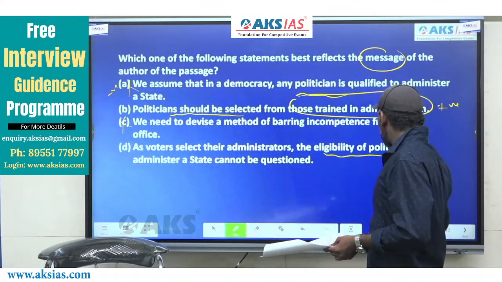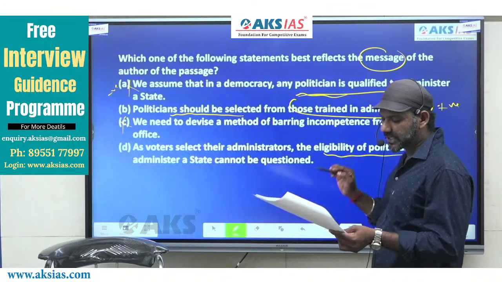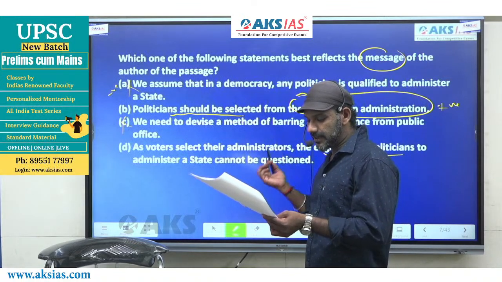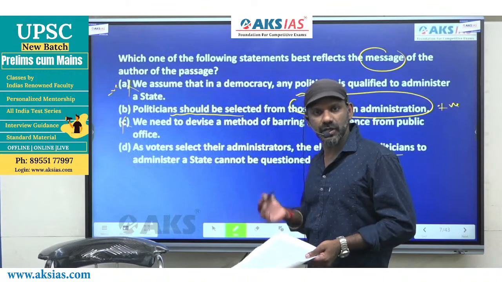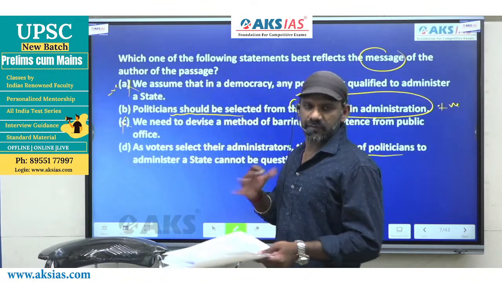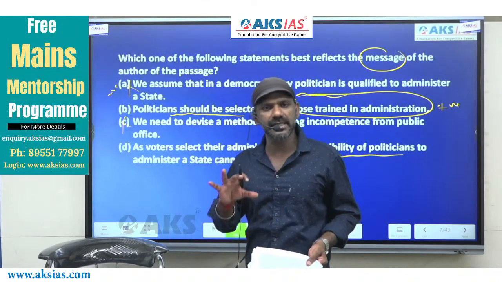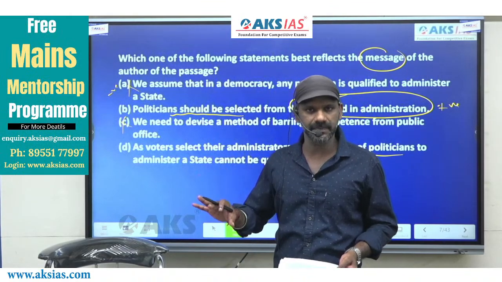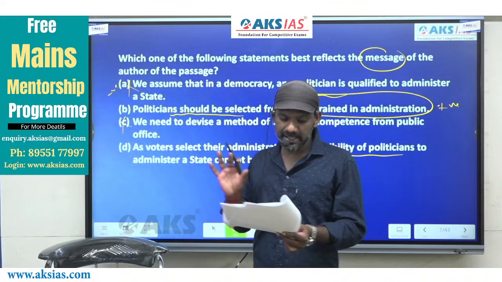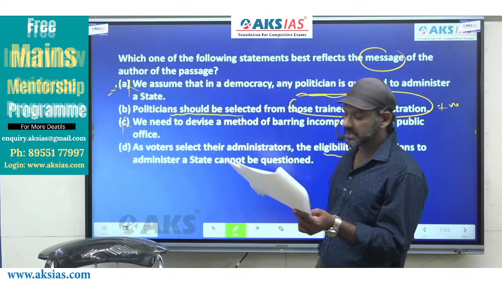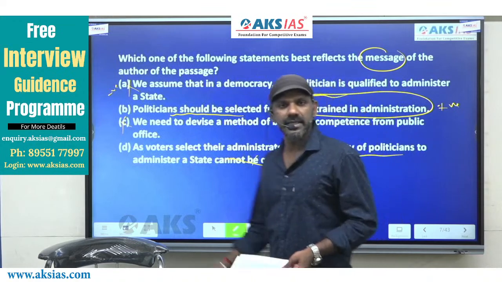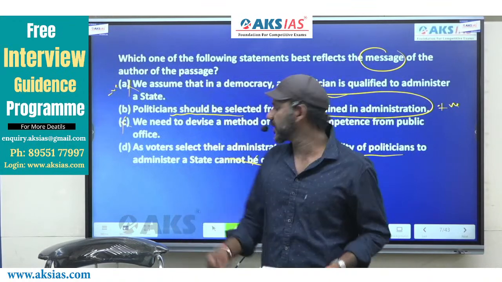Actually, we have to think whether a politician is eligible to administer a state or not. Only if we are sure that a politician is eligible, we should elect him, right? This one says the eligibility of politicians cannot be questioned. So this, in a way, contradicts the message being conveyed by the author.